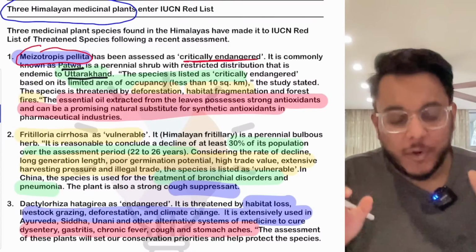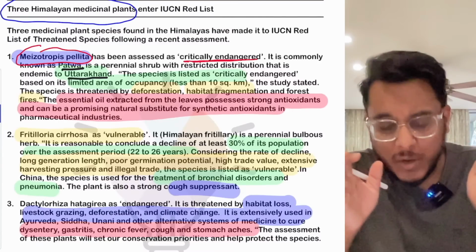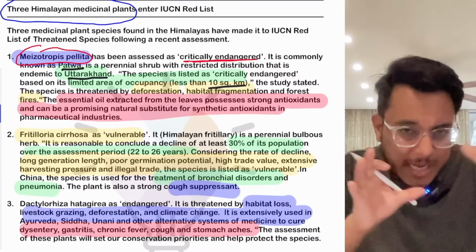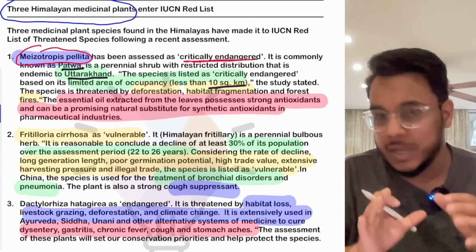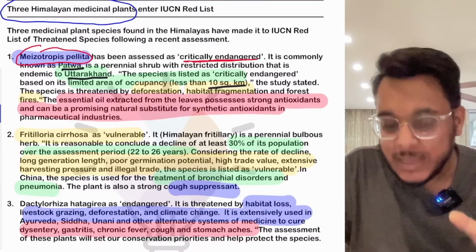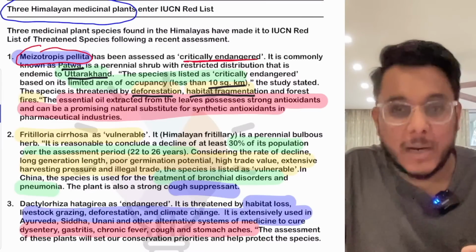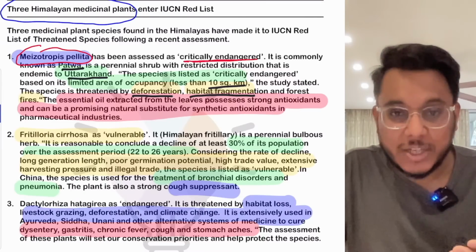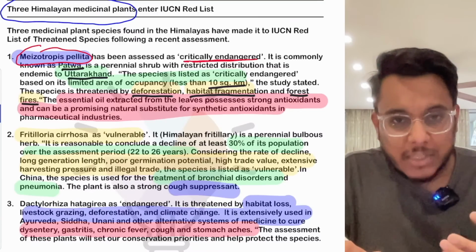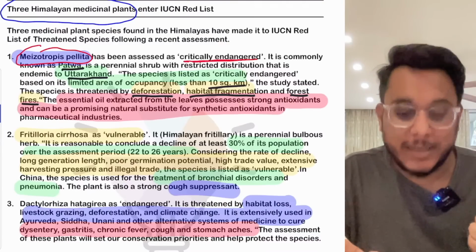Now first of all, this particular species is listed as critically endangered because it is found in a limited area, just 10 square kilometers. So there is limited occupancy of this species. Beyond that, it is majorly not found. It has been threatened because of rapid deforestation, habitat fragmentation, and then forest fires. From the last couple of years there have been excessive forest fires happening. They have also threatened its survival.